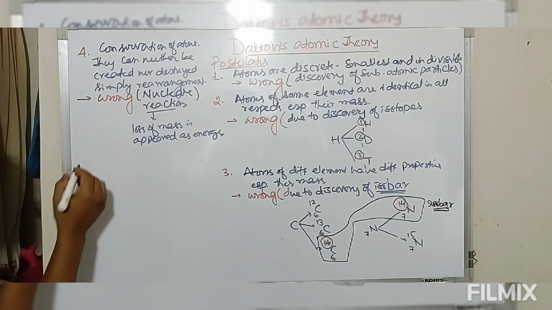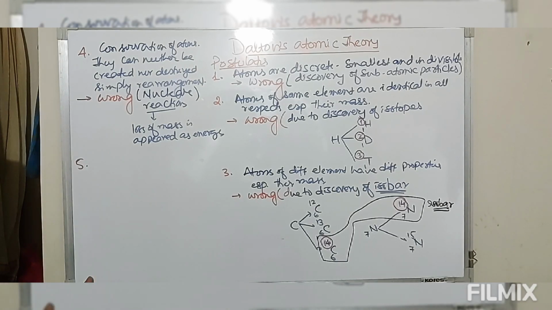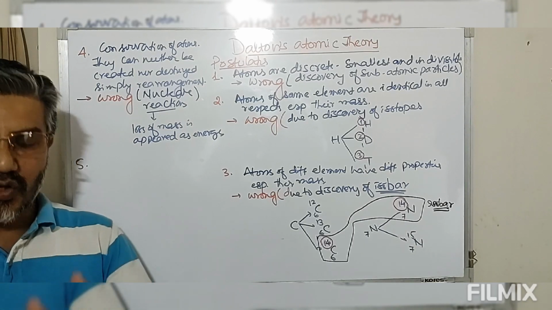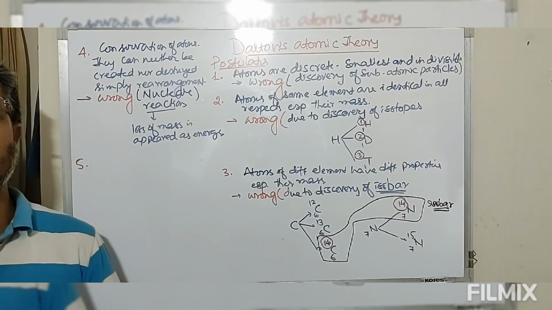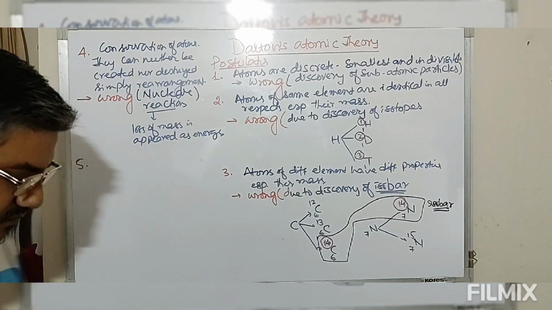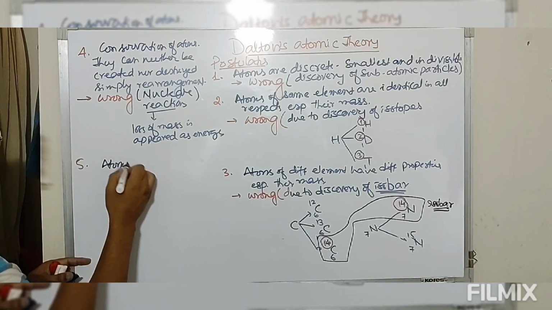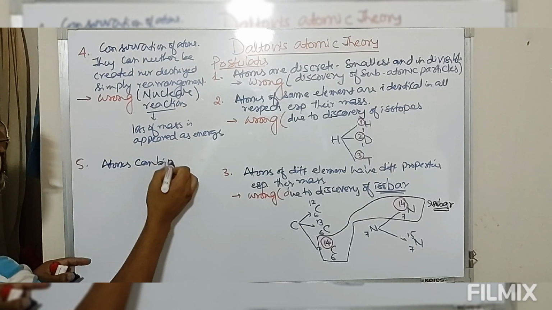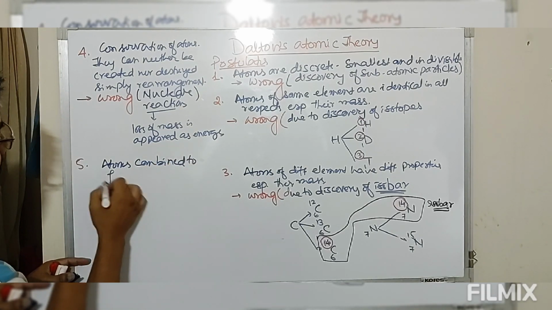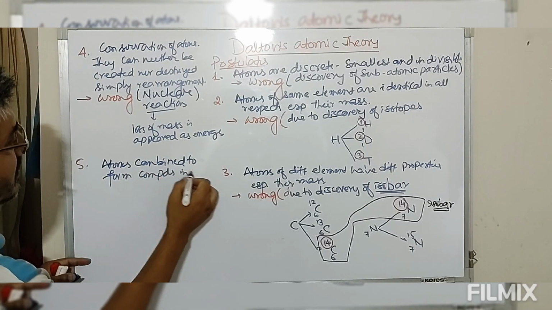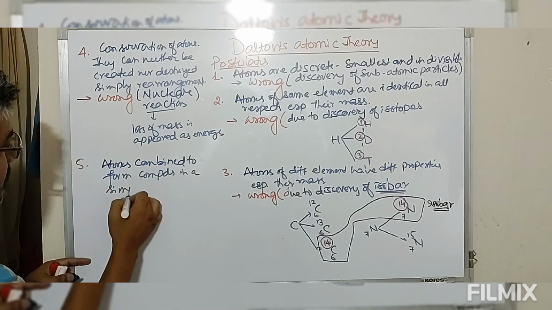Then the number 5 postulate given by John Dalton about the atom. Whenever elements combine to form compounds, they always combine in a fixed whole number ratio. Atoms combine to form compounds in a simple whole number ratio.